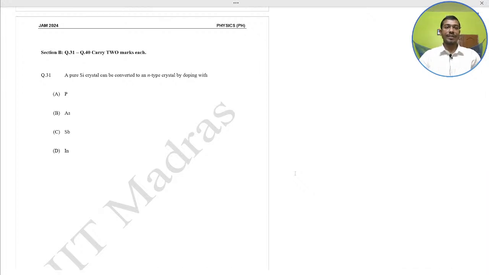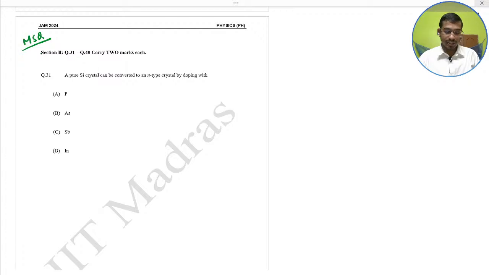Next one is section B, MSQ, 2 marks each, questions 31 to 40. Question number 31: a pure silicon crystal can be converted to n-type crystal by doping with what? Very easy question. Do it yourself and put your answer in the comment box. This is the MSQ, multiple select questions. One or more options can be correct.